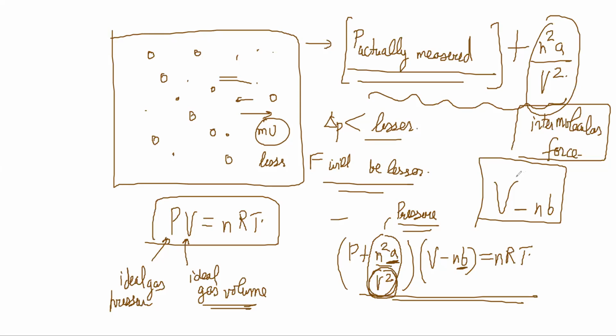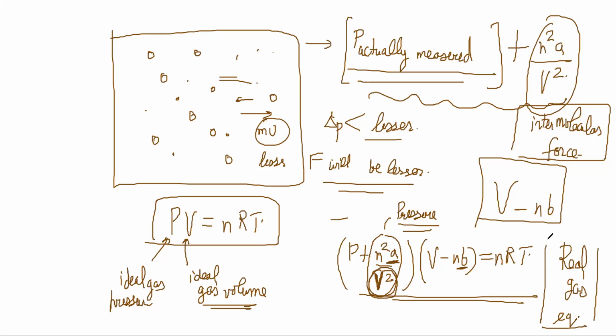You'll be able to get it, right? Yeah. So that is not in the scope of what we need to do. And this is the real gas equation. Okay. So V square is volume square only, right? This is V, volume square. Okay, right? This is volume square. So this is the real gas equation.